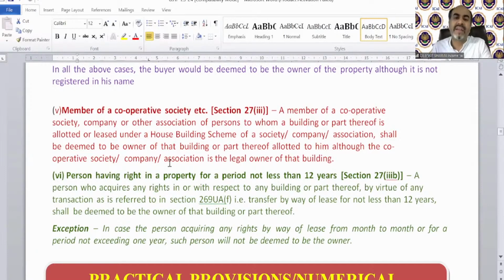So to avoid the tax and the stamp duty, this scheme has been implemented. The department says now no. If you get a building against your membership fees, which is equivalent to almost the property value, we will treat it as a sale and you will be called the deemed owner, the person who has possession, and capital gain also needs to be paid with the stamp duty also. So that is also a case of a deemed owner, when you take a house or a building as a member of any company or a society.